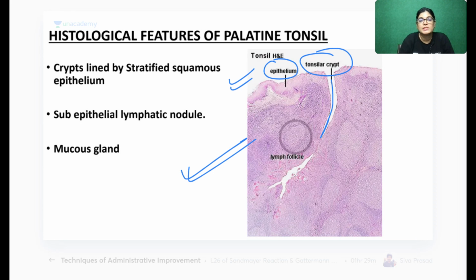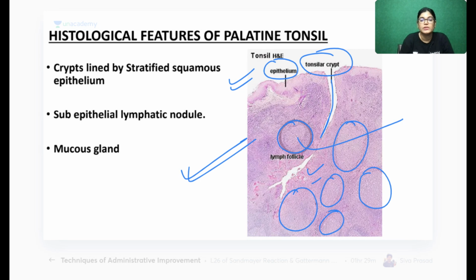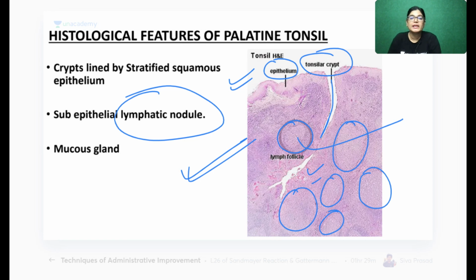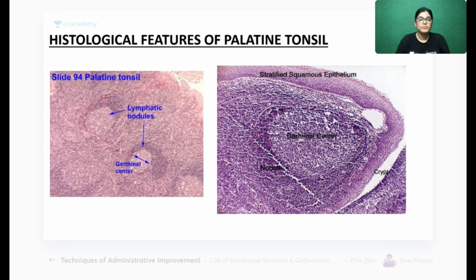The epithelium, you can see, is stratified squamous non-keratinized epithelium, and the tonsil slide will have many lymphatic nodules. So this is a lymphatic nodule, this is a lymphatic nodule, this is a lymphatic nodule. So rounded lymphatic nodules will be formed. It will have mucus glands, it will have lymphatic nodules. And what is the lining epithelium? The lining epithelium is stratified squamous non-keratinized epithelium. So all these points are histological points for the identification of the slide of the palatine tonsil.